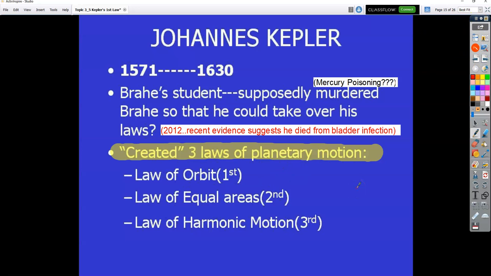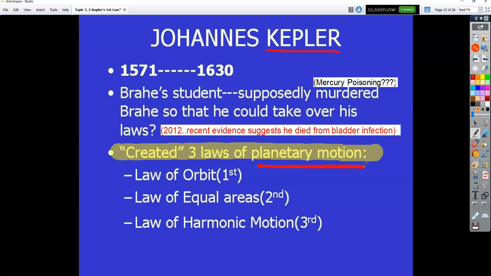All right, so here comes Johannes Kepler. Kepler, again, is the student of Tycho. Tycho's his boss. There's two interesting ways, or articles, or I guess research, if you look it up, of how Kepler actually ended up dying. The more dramatic version, I'll just sum up. Basically, what happened was Kepler and Tycho Brahe were working on these three important laws of planetary motion. And they knew these laws were going to change the whole thinking of how the planets operate. How do they travel? And they were about to come out with these laws.